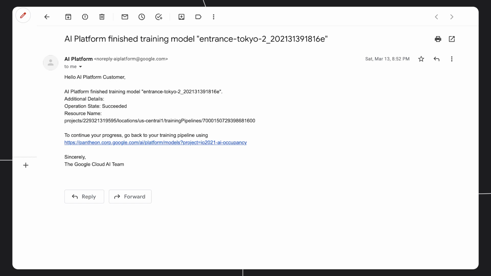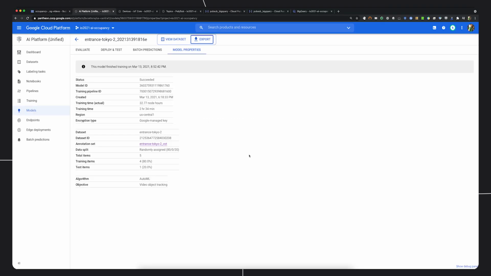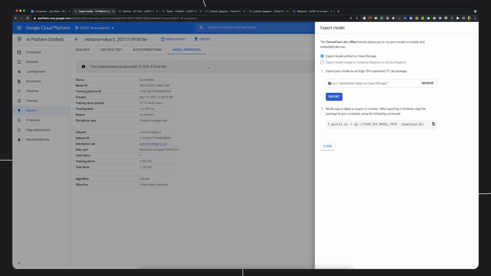Okay, we have received some new email from Vertex AI. The training has been completed. Okay, here we have the trained model. It took about 2.5 hours to train in real time, but 32 hours of machine time because it scaled it out. Okay, let's now export the model and select the Edge TPU TensorFlow Lite compilation as the option. We will need to select the destination bucket and folder and click export, and we will get the labels file as well as the TensorFlow Lite model file as an export.